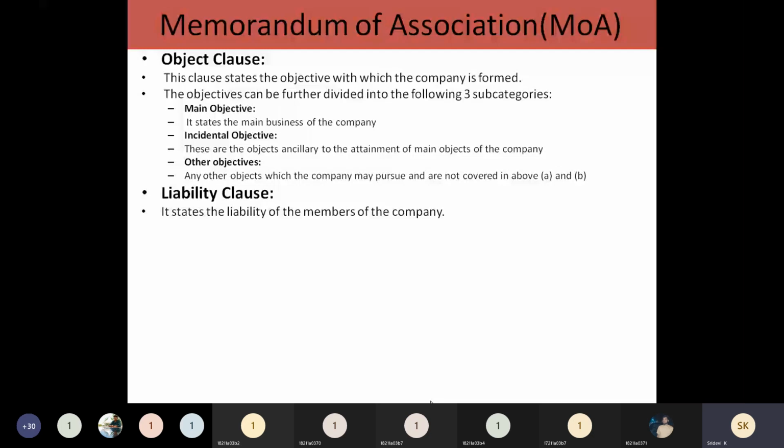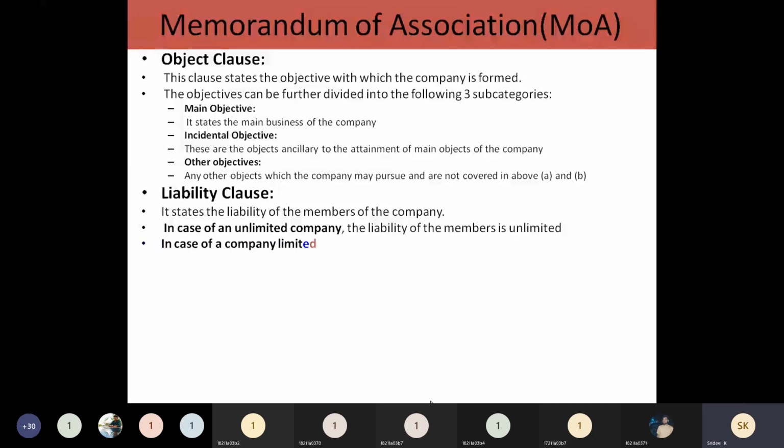Here the companies can be divided into different types based on liability. Some companies may be unlimited companies. In the case of an unlimited company, they have to mention that the liability of the members is unlimited.